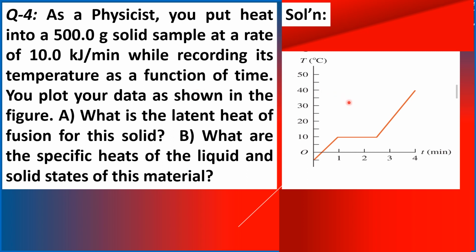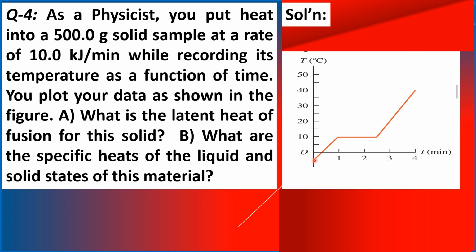So you have here the graph, temperature along the y-axis in degrees Celsius, and the time elapsed in minutes. You have here the graph line starting at 0 time, or 0 minutes, at negative 5 degrees Celsius.